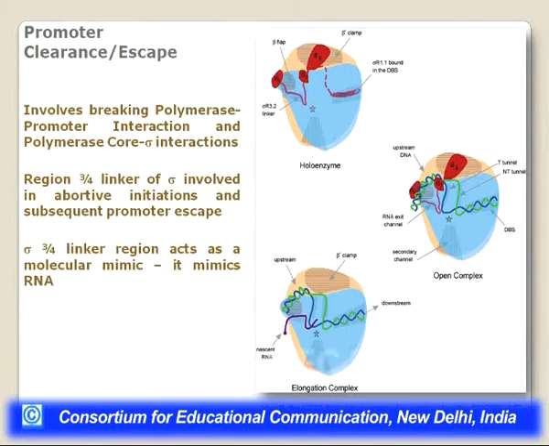So the elongation can occur, the RNA transcript can exit the RNA channel, and the open complex can lead to the elongation complex only if this 3-4 linker is displaced. Because the 3-4 linker is displaced, the RNA exit channel opens, and therefore the newly formed RNA transcript can come out of it. So this is very important for promoter clearance and escape, that this occurs when the open complex is formed and this particular linker is displaced, so that the nascent RNA transcript can be formed and the open complex transforms into what is called an elongation complex.